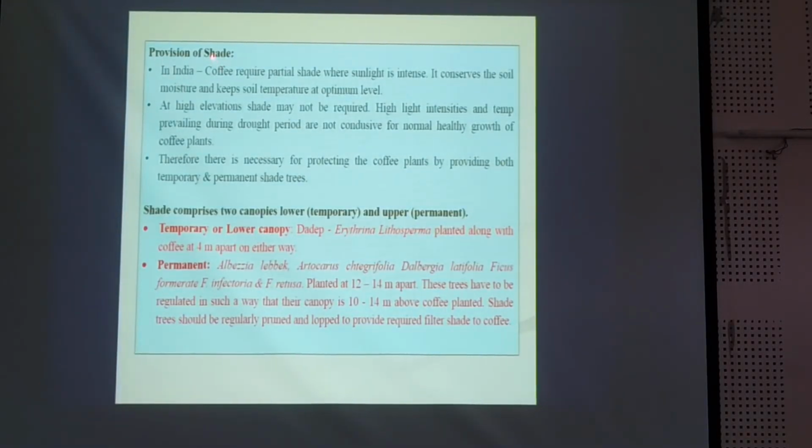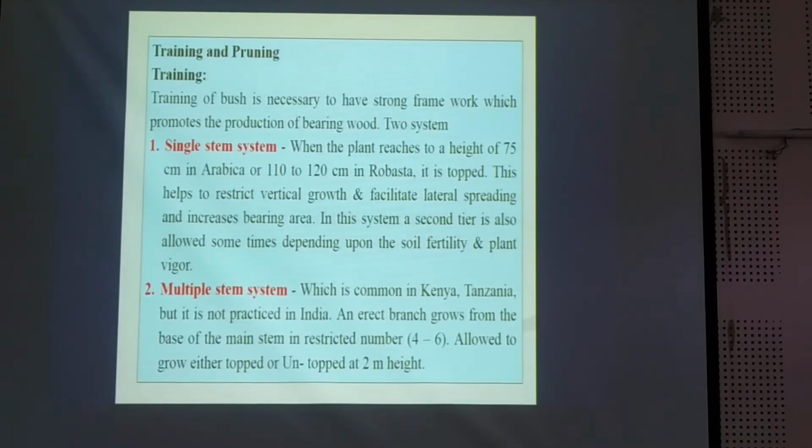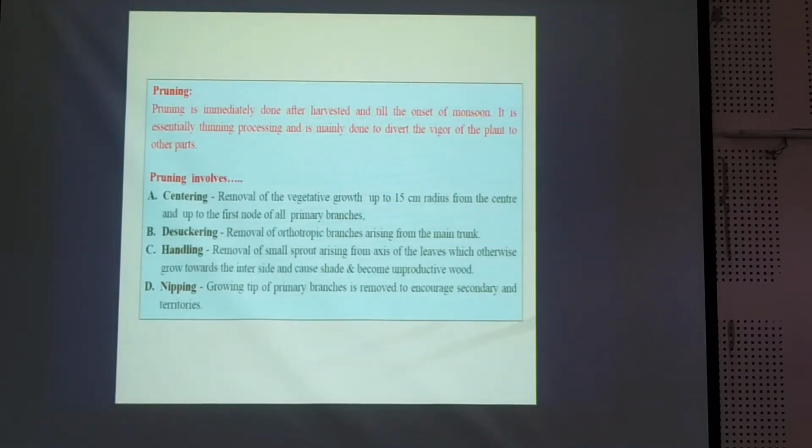Some provision of shade is also required in the initial phase, so you have to take care of the shade. Temporary or sometimes permanent shade is also required for successful growing of this crop. Training of the bushes is necessary to have a strong framework which promotes the production of bearing wood. Two systems are there, the single stem system and the multi-stem system. In both of these methods, there are their own benefits and demerits, so we have to take care of this.